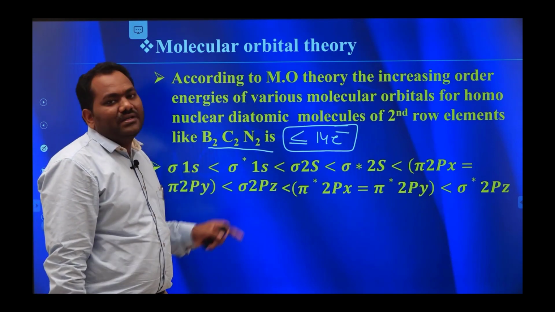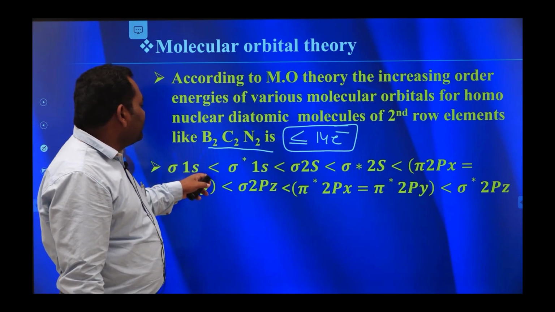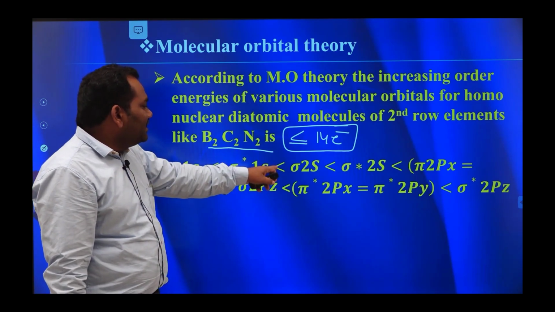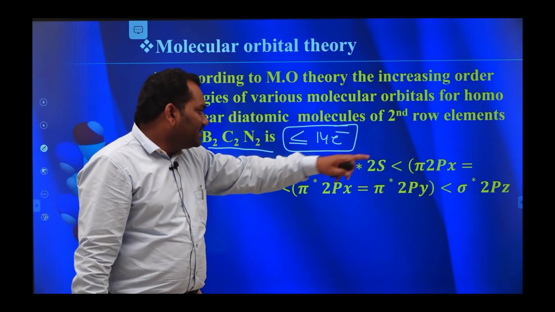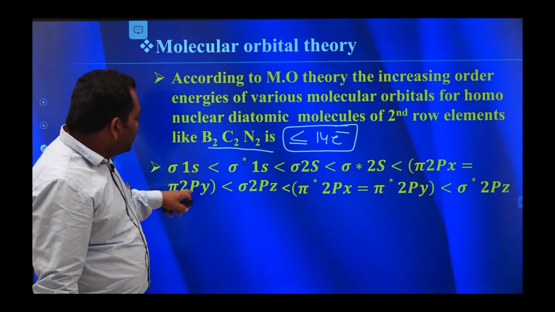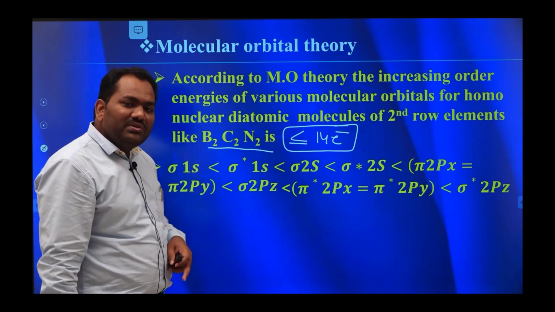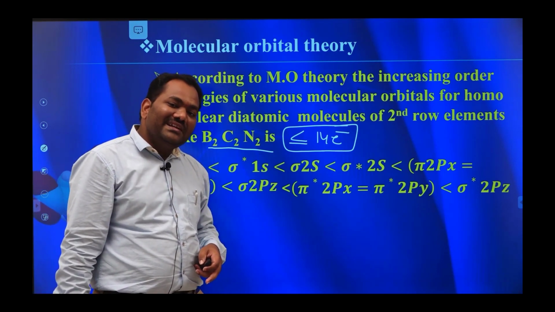This energy order. Okay, first electrons enter into sigma 1s orbital, then the electrons enter into sigma star 1s orbitals, then sigma 2s, then sigma star 2s, then pi 2px is equal to pi 2py. Here these two orbitals follow Hund's rule. Hund's rule tells about the pairing of electrons.